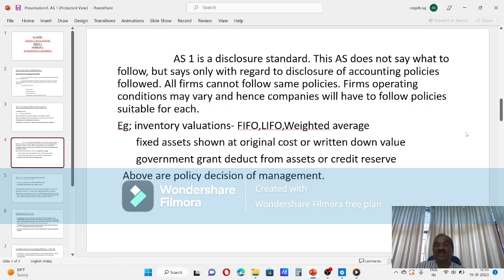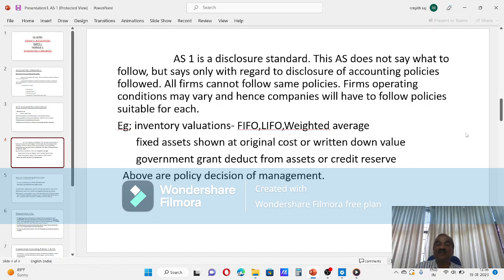There may be organization which is dealing petroleum product. Inventory valuation both cannot be same because petroleum may have much deterioration, pilferage, leakage. Iron and steel may not be having such. So, policy of inventory valuation may vary depending upon which item of inventory you are using.